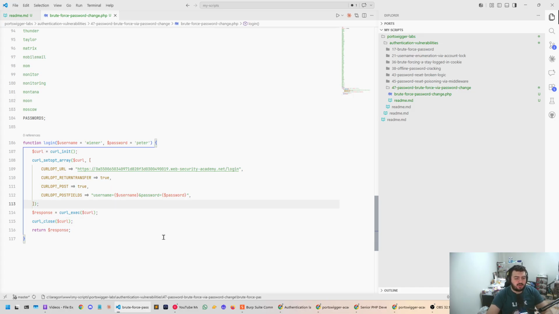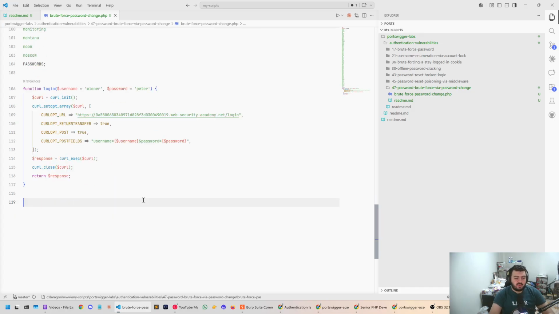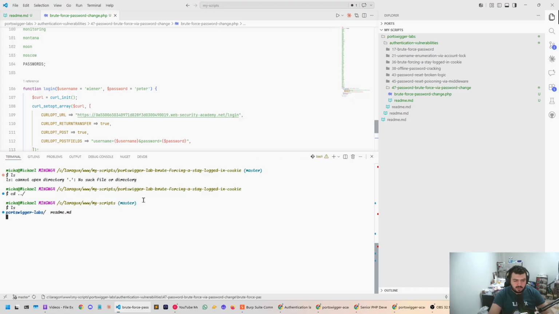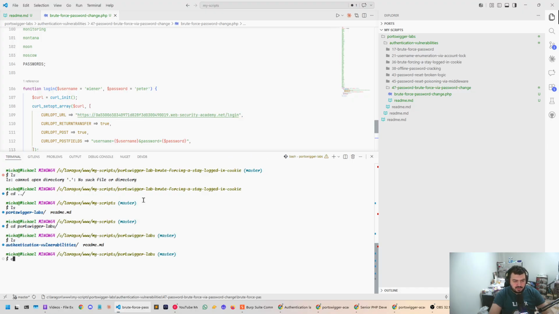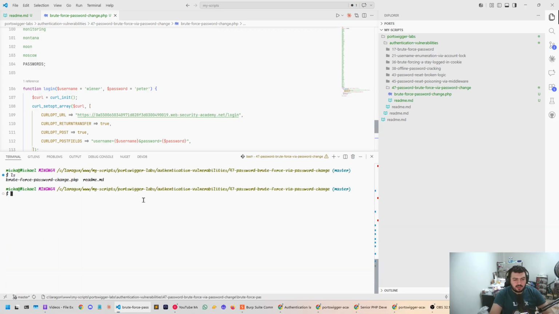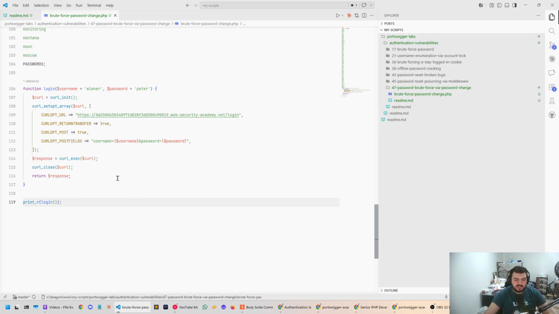I love autofilling by AI. It's pretty good. So then we have this. What I'm going to do here is print out the login function. And then let's just see. We are in authentication, and then we are in 47 PHP brute force, and then what are we gonna get? Nothing. Lovely stuff. Absolutely wonderful.